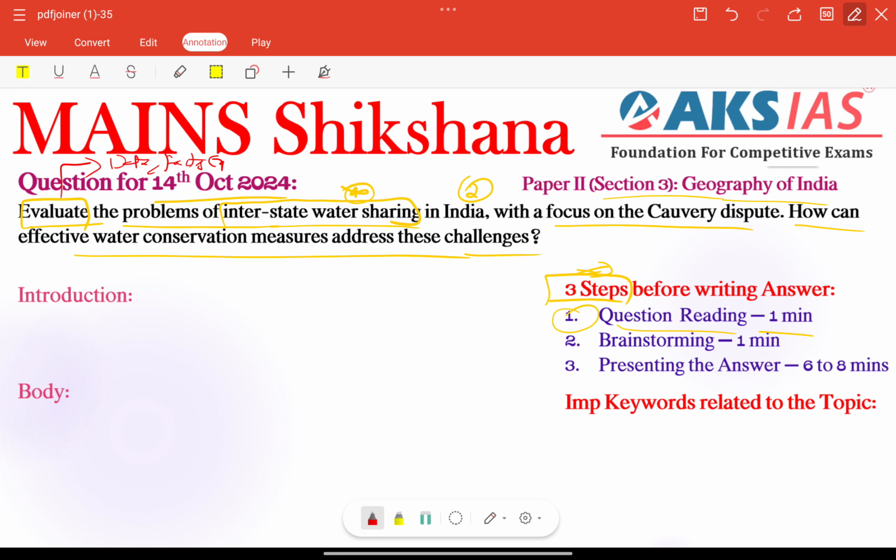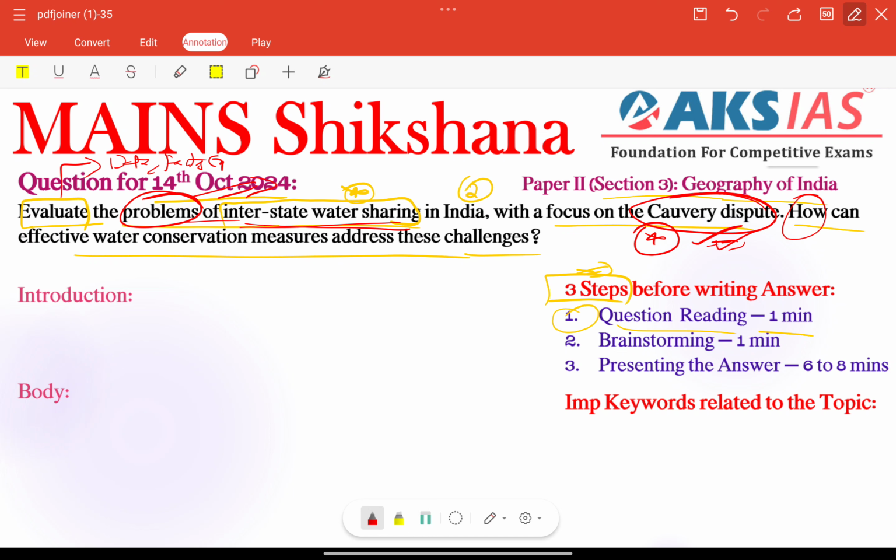Otherwise we need to focus on the next question tag, that is how. The problems. The first important keyword is problems. Here we need to focus on what are the interstate water sharing problems in India with a focus on the Kaveri dispute, right? So whenever we are dealing with interstate water sharing, they are asking for problems. Many aspirants write all the disputes at a time, or only focus on the Kaveri dispute, right? Don't do that. We need to provide some problems with respect to the Kaveri dispute, and we can give some examples related to it, right?